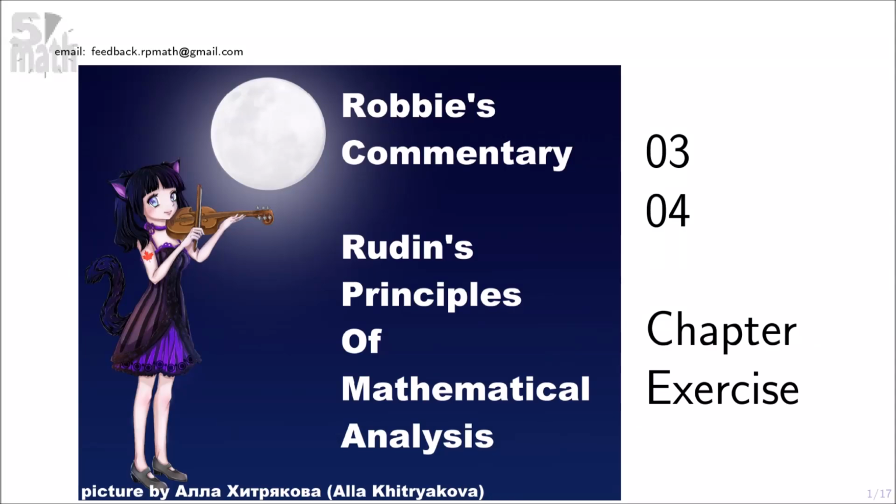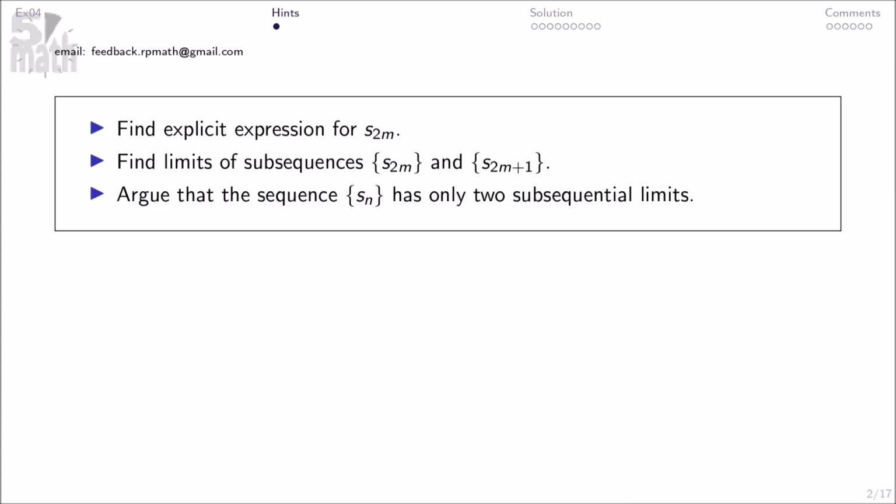Chapter 3, Exercise 4. Find explicit expression for S2m. Find limits of subsequences S2m and S2m plus 1. Argue that the sequence Sn has only two subsequential limits.